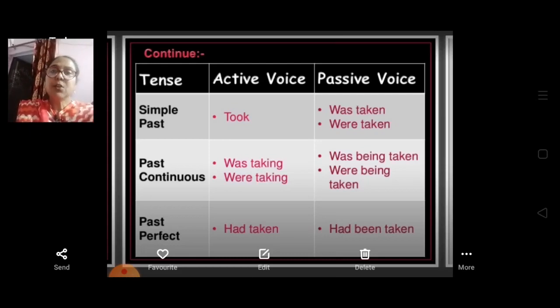Now past continuous tense, how to make it? If it is written "was taking", then in passive voice "was being taken". If it is written "were taking", then we are going to write in passive voice "were being taken". Being will be there in the continuous tense. If it is written past perfect "had taken", we are going to write "had been taken". So these are the rules to make active to passive in past tense sentences.